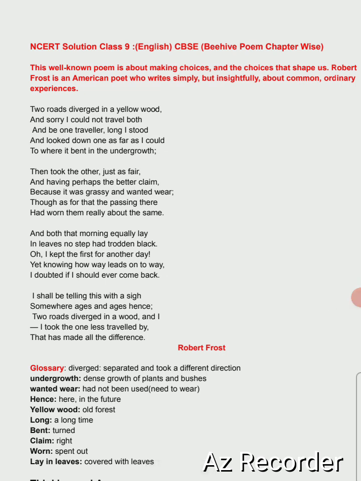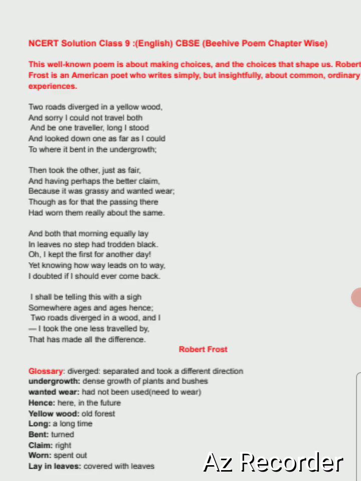Mountain Interval, 1916. A Witness Tree, 1943. So all this he has written, and he got the Pulitzer Prize 4 times also. So it is going to be very beneficial for you students. I hope that you have understood here. So now I am going to start.